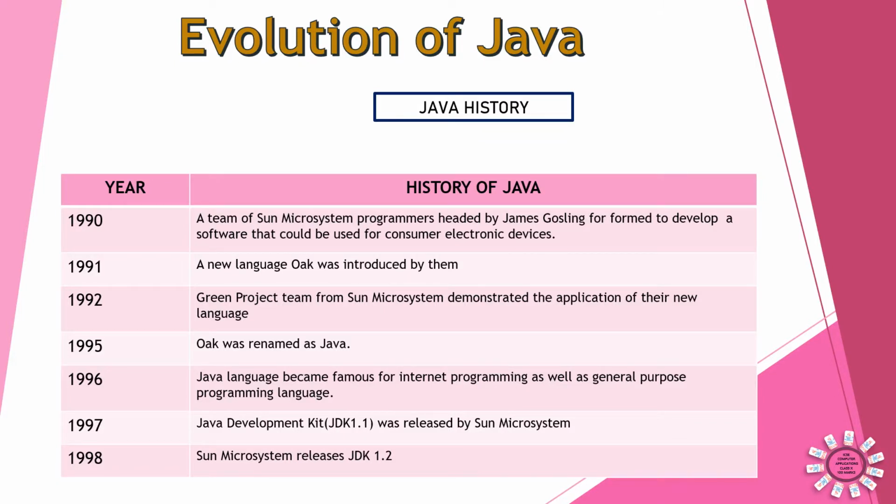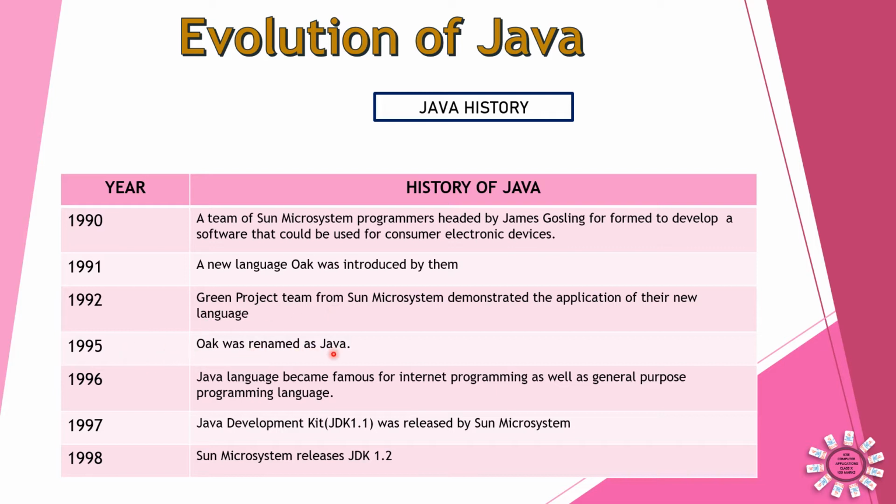Here we can see the Java history. In 1991, a team of Sun Microsystems programmers headed by James Gosling was formed to develop software that could be used for consumer electronic devices. And in 1991, the new programming language, named Oak, was introduced by them. And in 1992, the Green Project team, the particular team from Sun Microsystems, demonstrated the application of their new language. And in 1995, after so much brainstorming, Oak was renamed as Java.